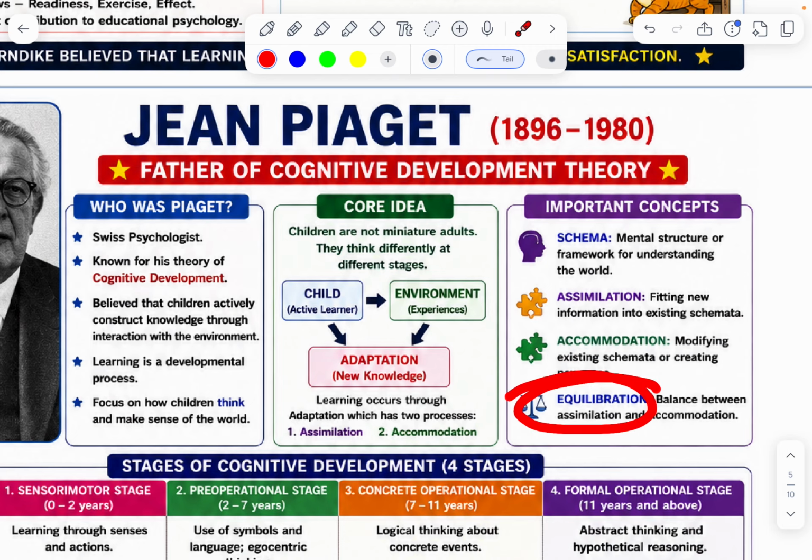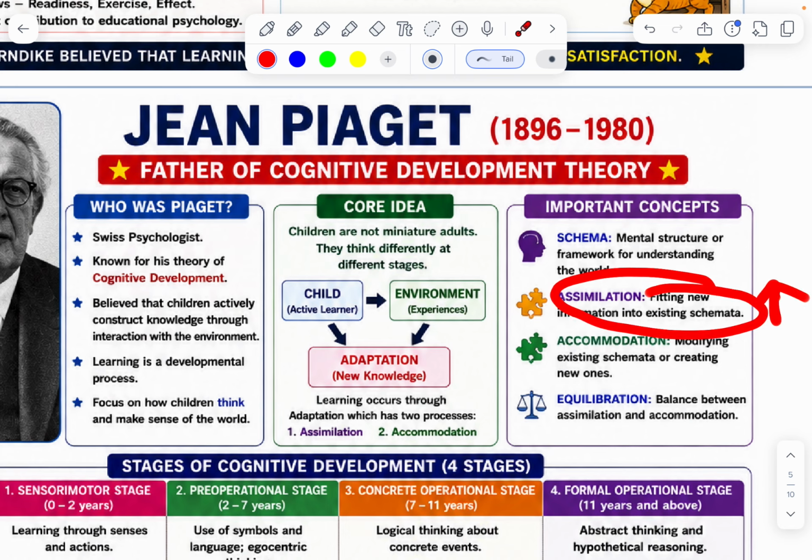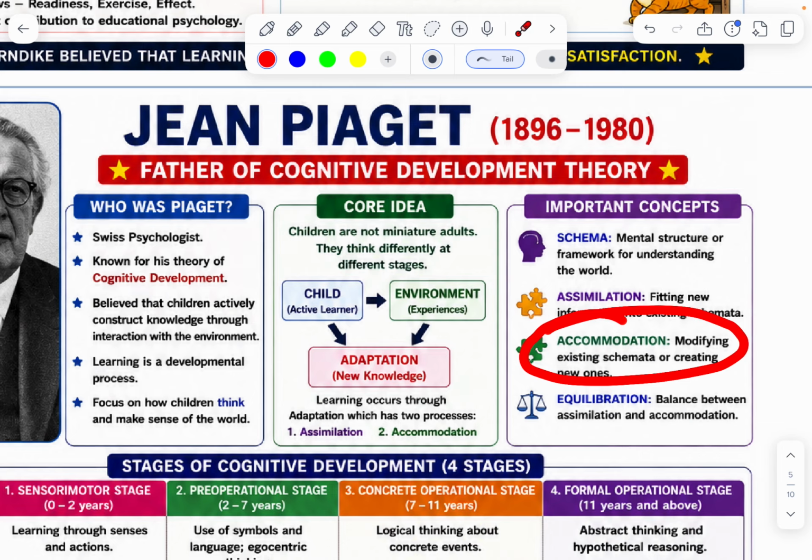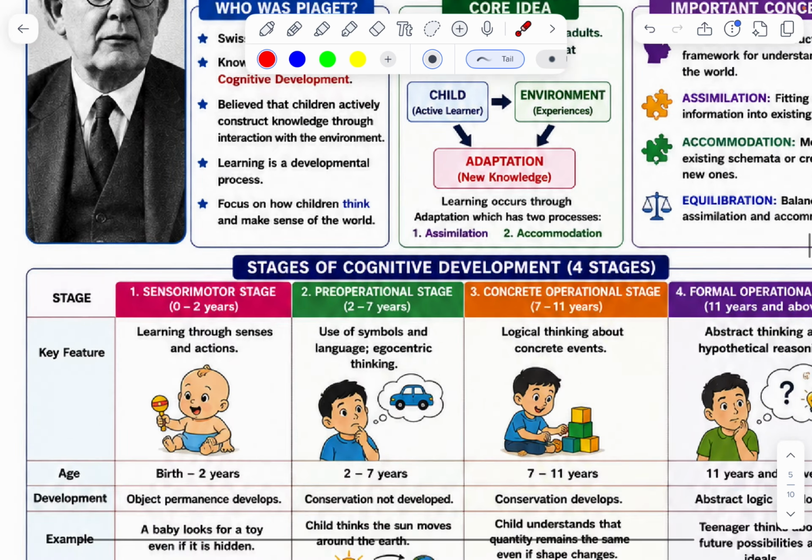Last one, equilibration, the balance between these two. First of all, schema, the mental structure, what he knows about the concept. Assimilation, adding some new thoughts, new ideas. Then after that, he adds the accommodation. These are the important concepts of Jean Piaget.